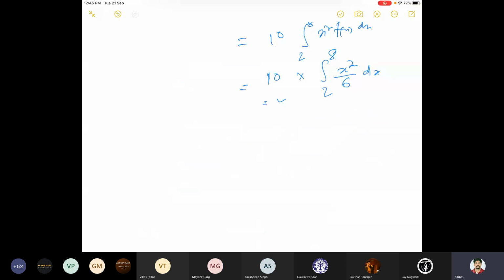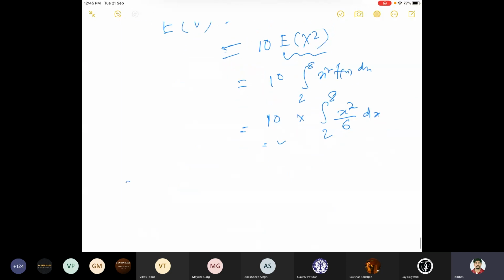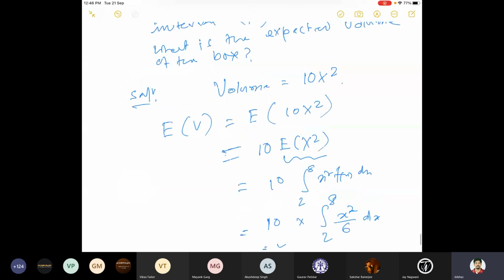Let me solve some more problems quickly, because I want to pick that example when I want to treat my next topic, which will be how to find the probability density function of a random variable. So here, for example, X was a random variable.